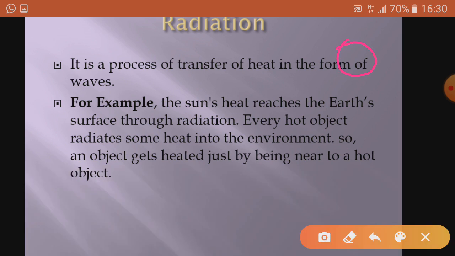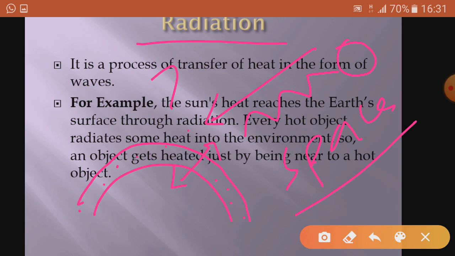For example, from the sun to the earth, the heat energy comes. Earth is surrounded by atmosphere, so here air is present, but in space there is vacuum, no air. So how are you receiving the sun rays? With the help of radiation. Although air is present around you, in space there is vacuum.